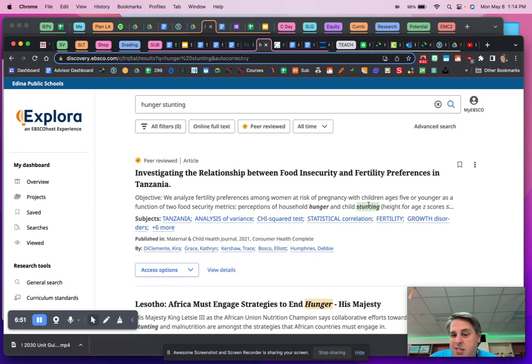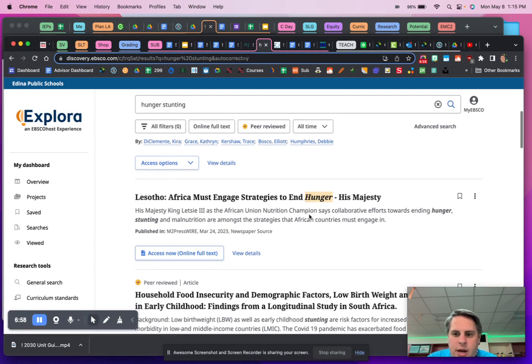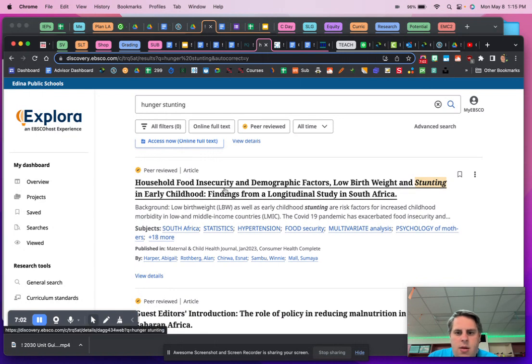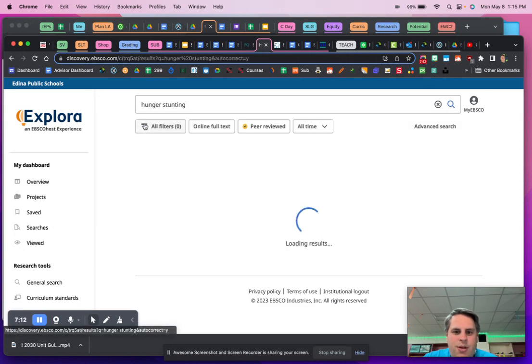Here's something that has stunting in it. Here's something about the country of Lesotho. Africa must engage strategies to end hunger. Low birth weight and stunting in early findings from a longitudinal study. So this is probably not written for seventh graders, but it might be something worth checking out.